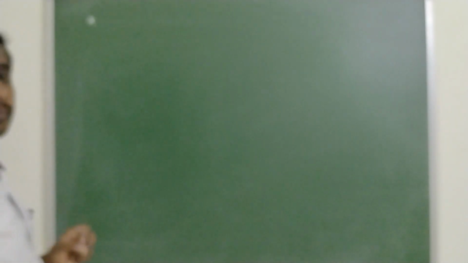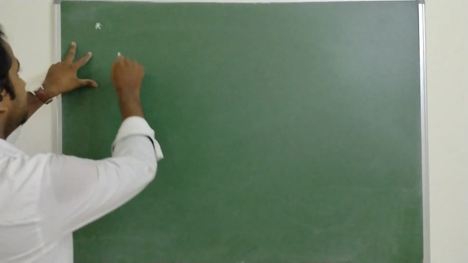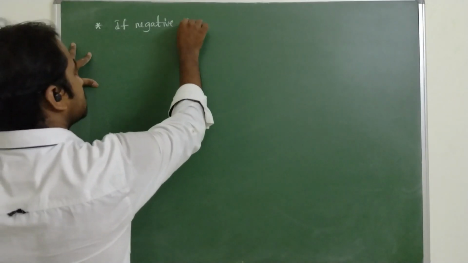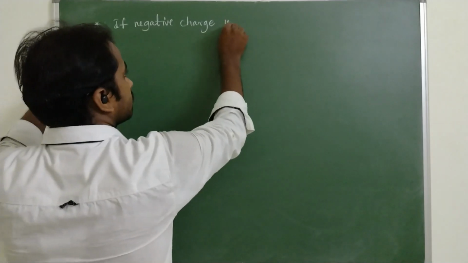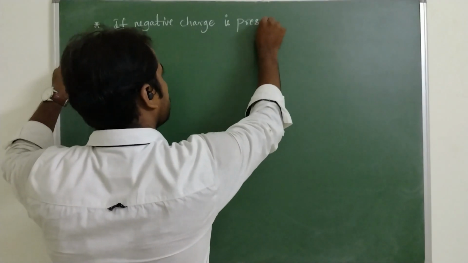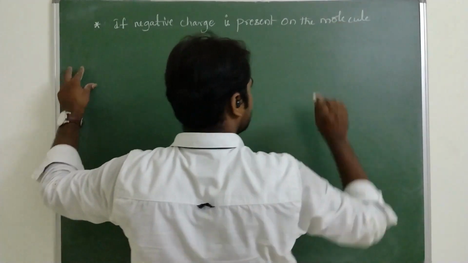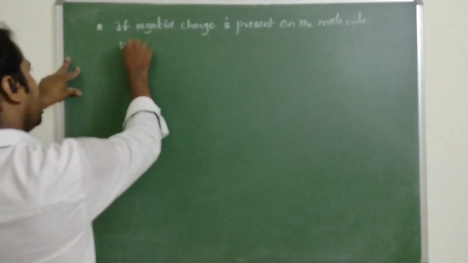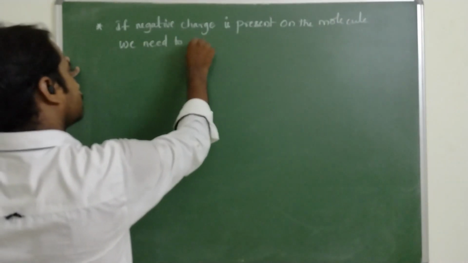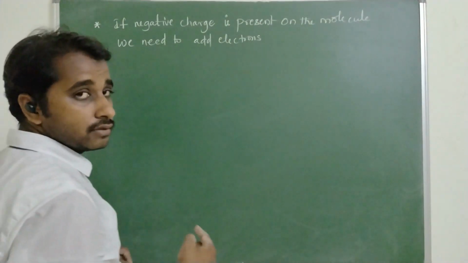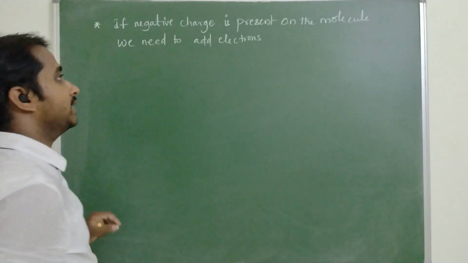But we will see some tough examples in which a negative charge or a positive charge is present on the molecule. If a negative charge is present on the molecule, we need to add electrons while calculating the hybridization number.